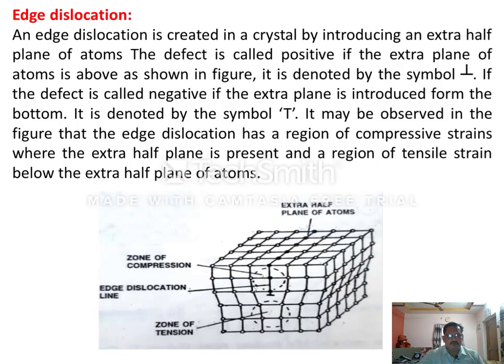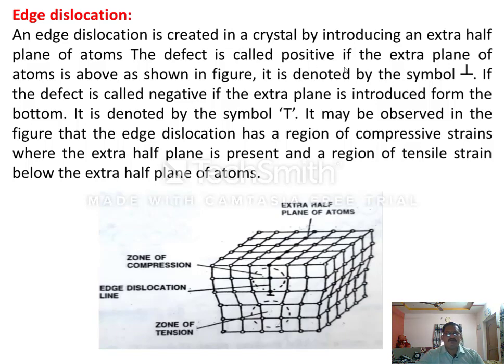Here you can find the extra half plane of atoms introduced in a regular crystal. Because of this some disturbance happens, right? To a certain depth from the top, these atomic layers get compressed, and the layers at the bottom of the crystal are under tension, right?